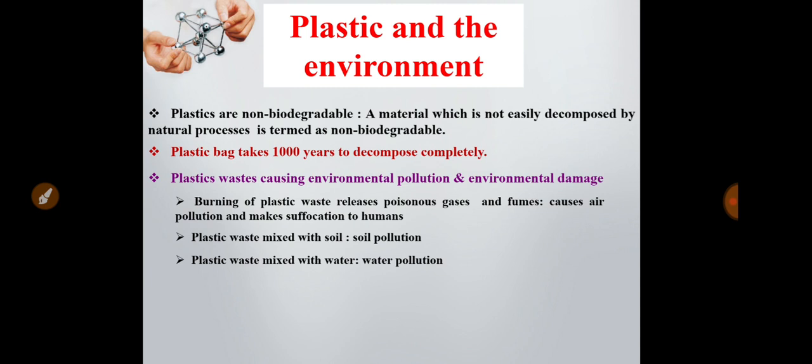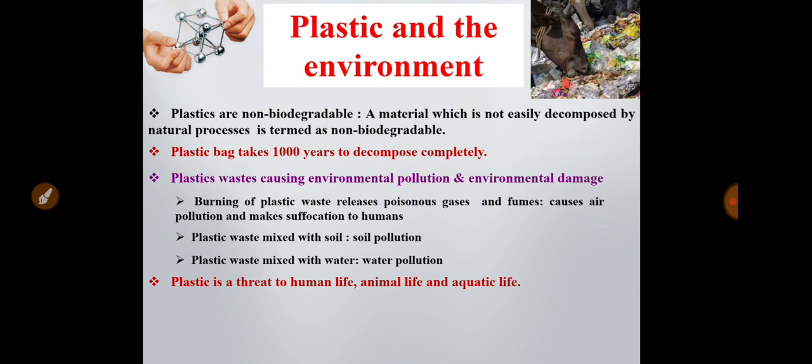It also mixes with water bodies through rivers, goes to the sea and pollutes the water of the sea, which causes water pollution. And in this way plastic material today is a threat to human life, animal life and also aquatic life.